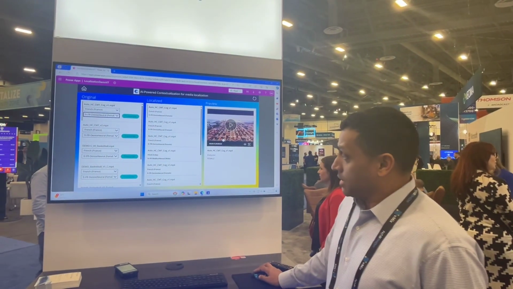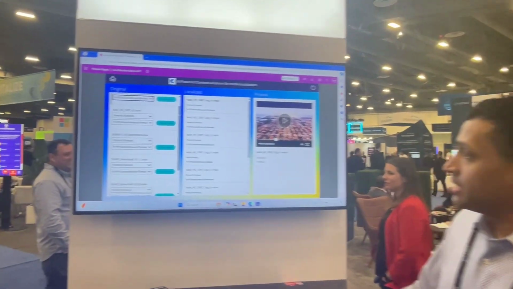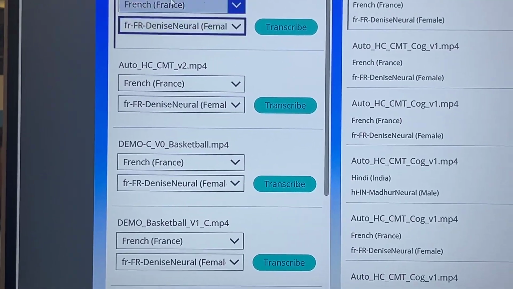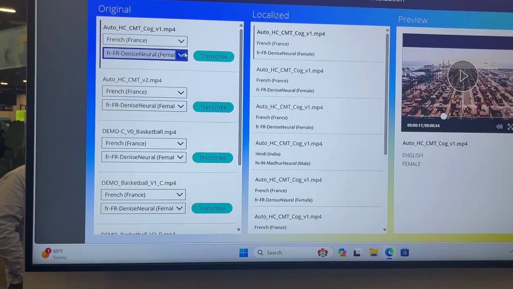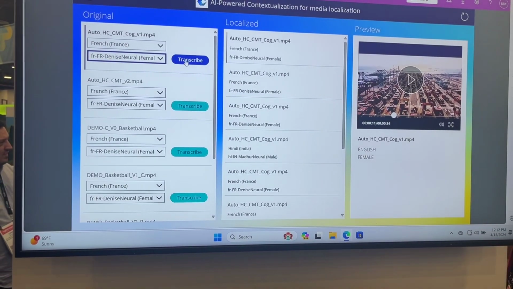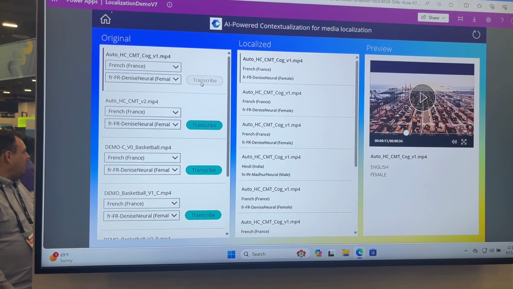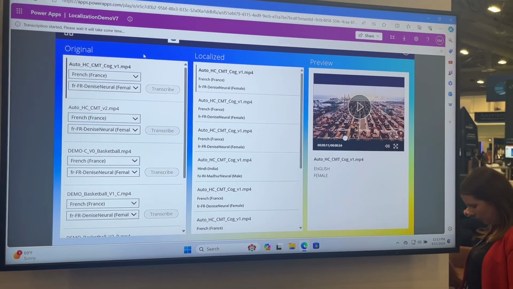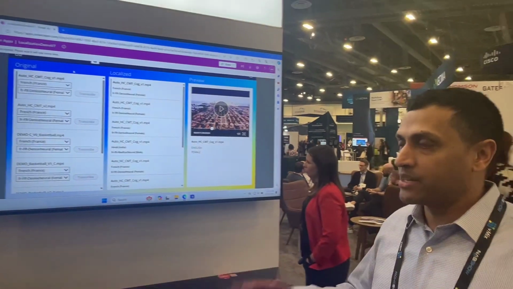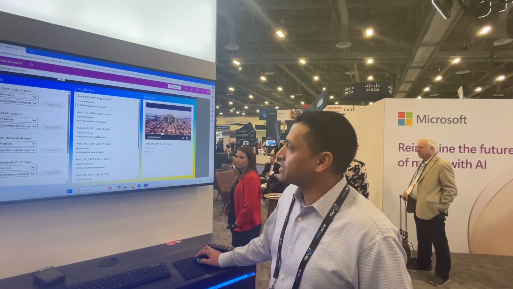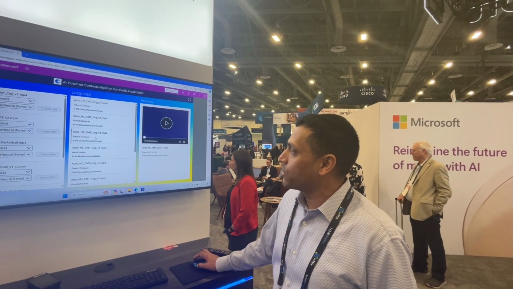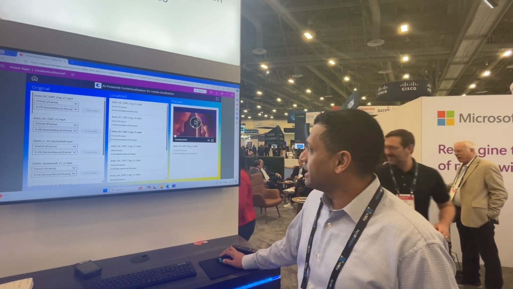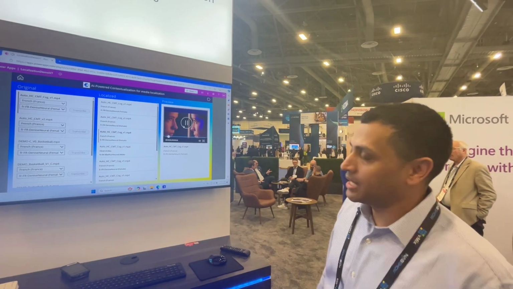And so you can see here on the far left here, we have different sort of sample video content. We can select a language and a speaker for said language, and then we hit the transcribe button, which kicks off our translation process. So that translation starts. It takes about 2 minutes for about 40 to 50 seconds of content, and then we have some content that we've already translated here. So it's just loading up, and then we can play that translated content.